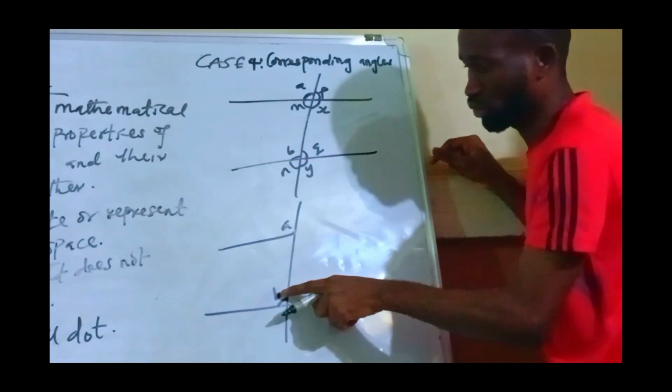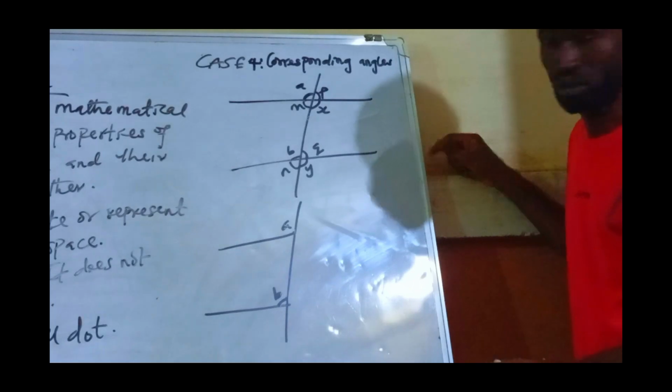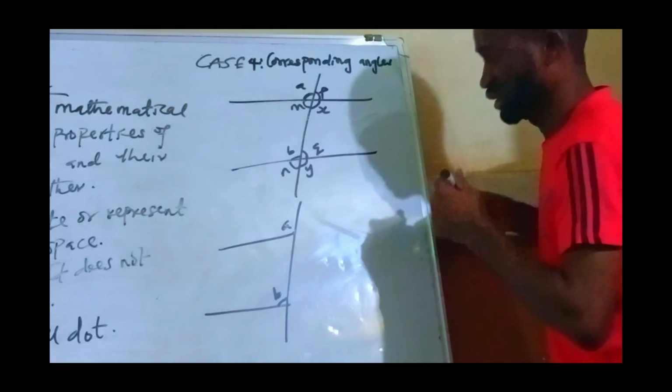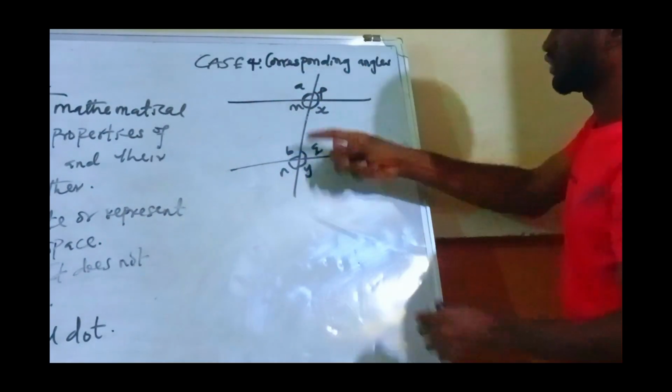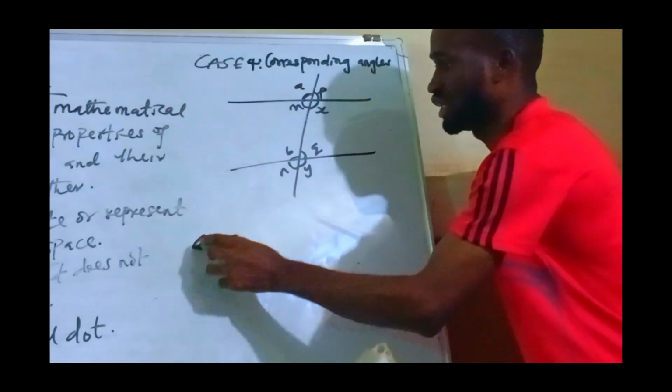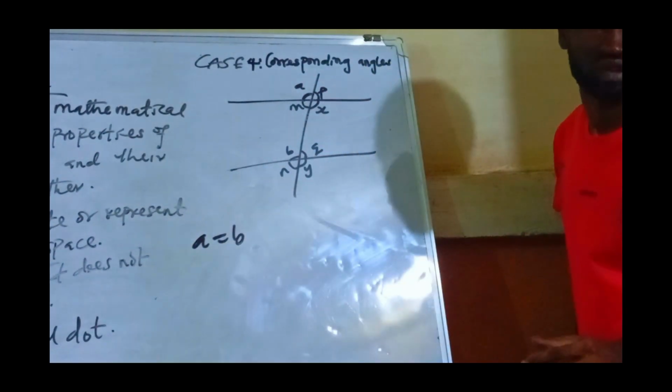So up should be equal to up. So in this case, considering this side, since up is equal to up, that means A is equal to B.